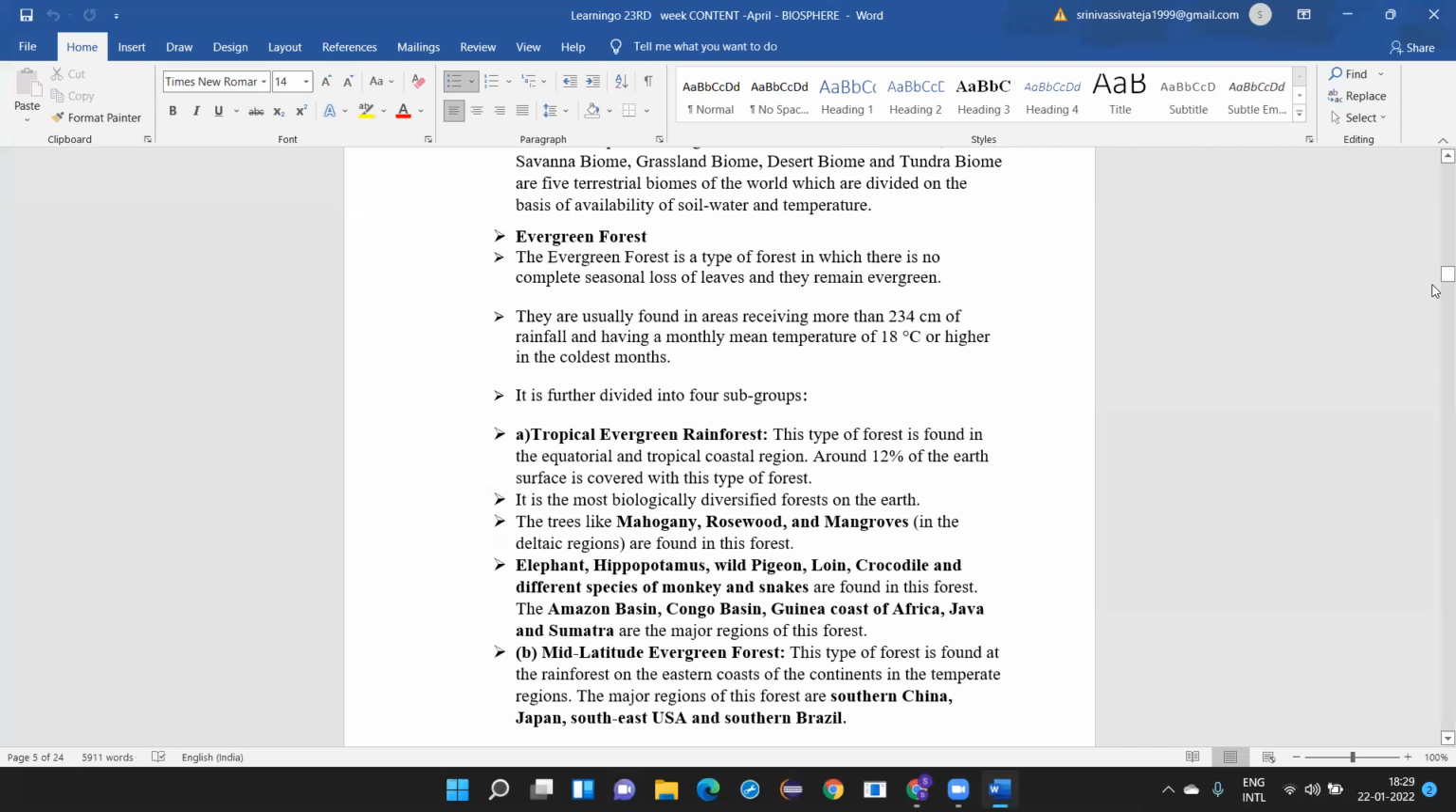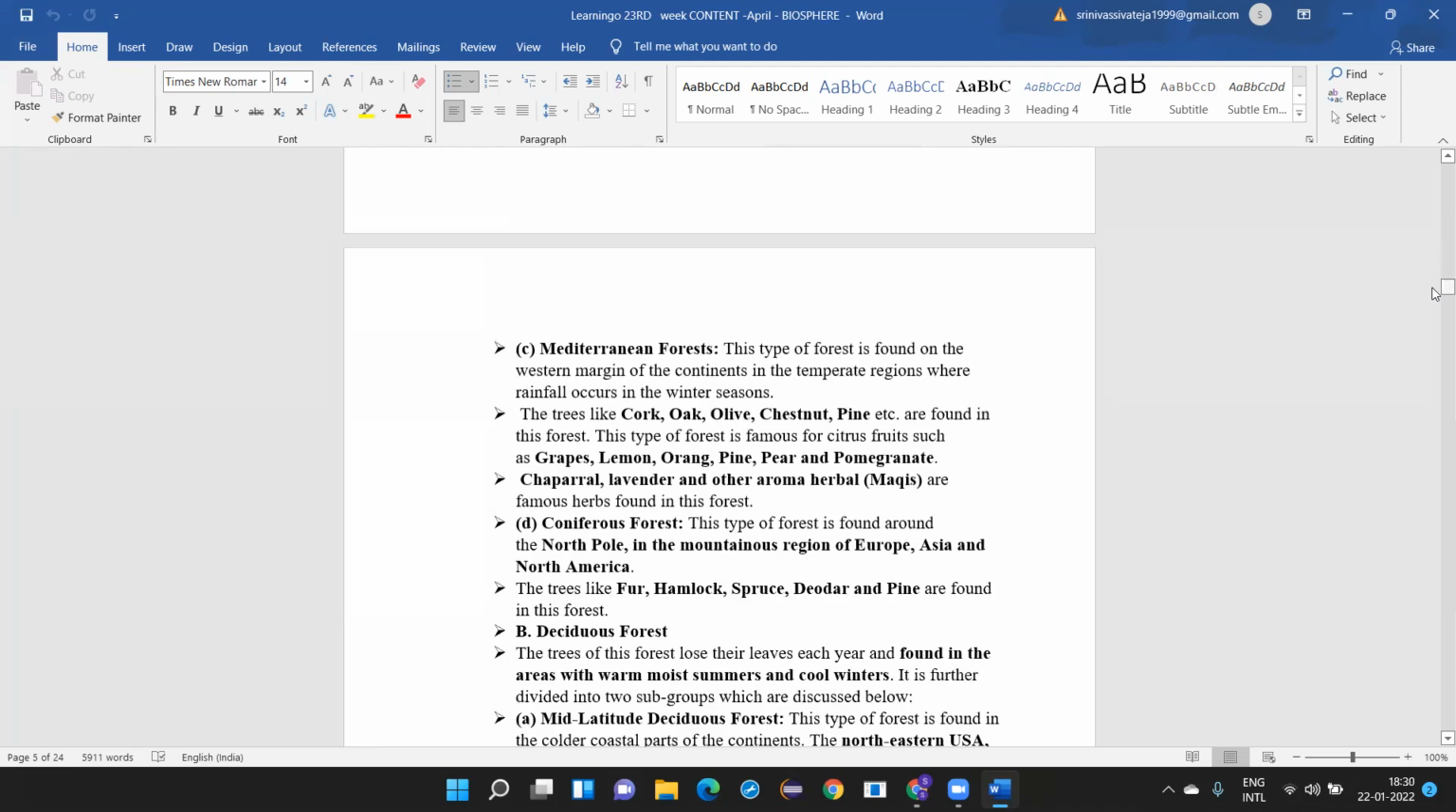Then you have the mid-latitude evergreen forest. This type of forest is found in the rainforest on the eastern coast of the continents in the temperate regions. And what are the areas? Southern China, Japan, Southeast USA, and southern Brazil. There you find this mid-latitude evergreen forest.